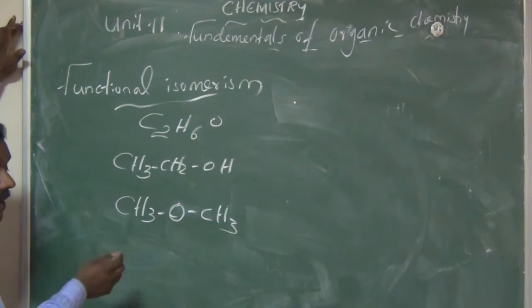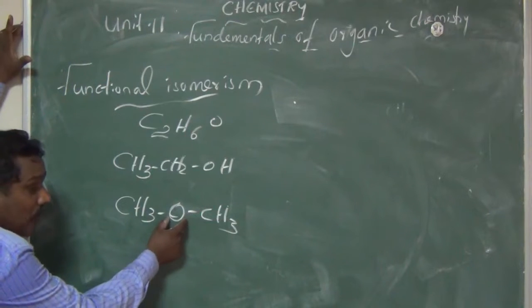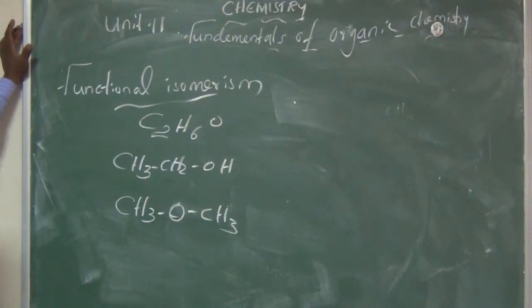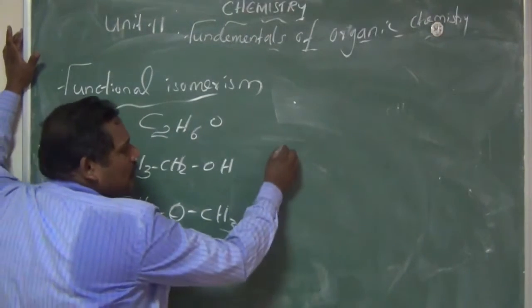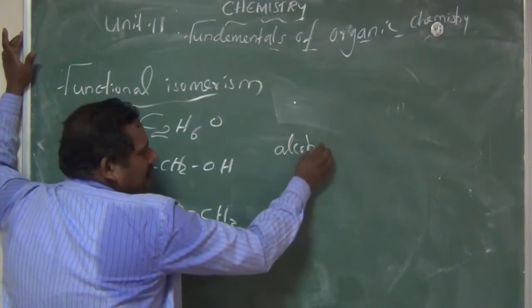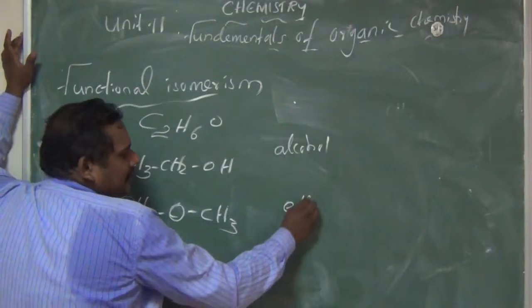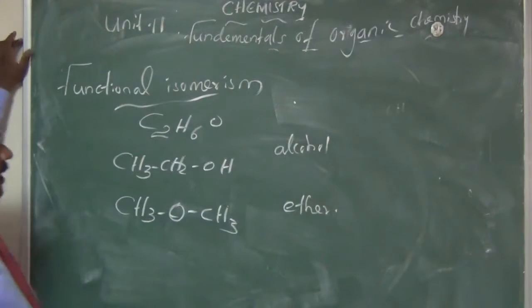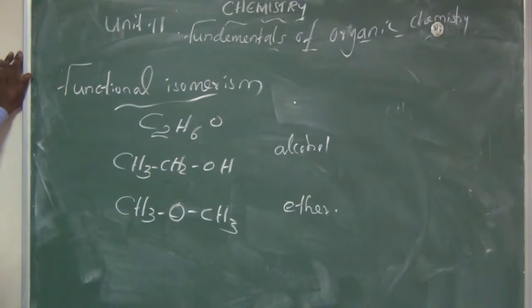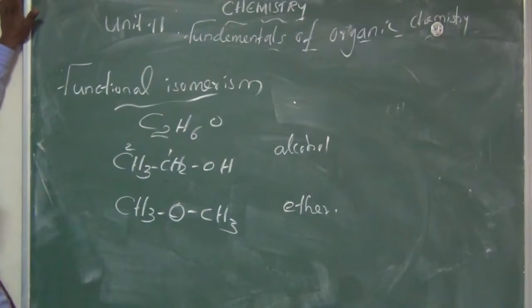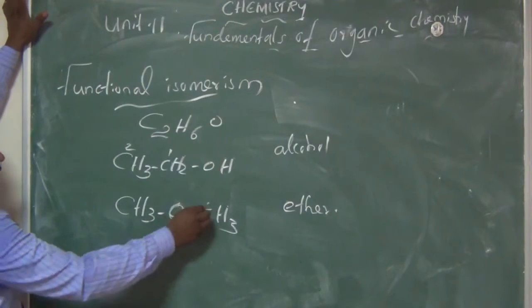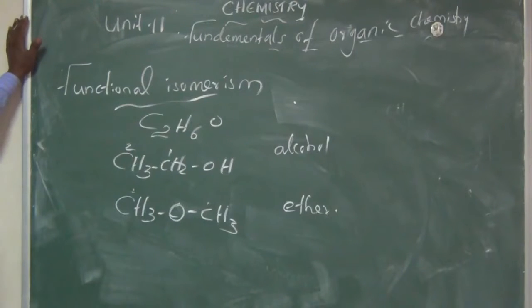And a compound having an oxygen group between carbons is called an ether. So there are two functional groups: one is an alcohol, the second one is an ether. Here we can count the number of carbons. How many carbons are there? Two carbons, 1, 2. Here also 1, 2. So two carbons are there.